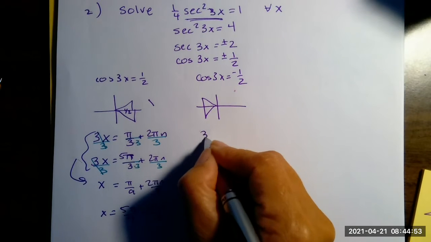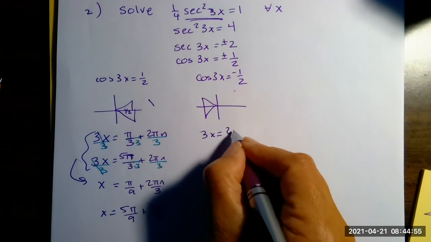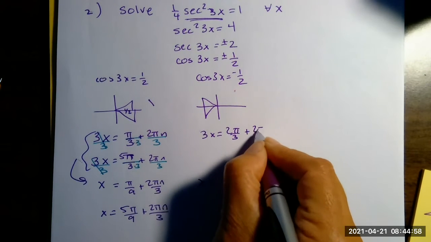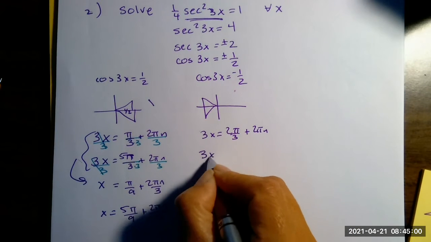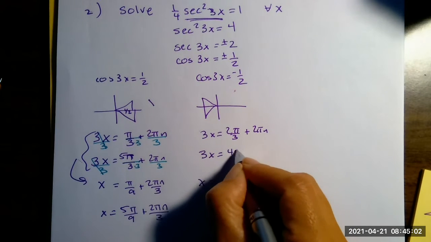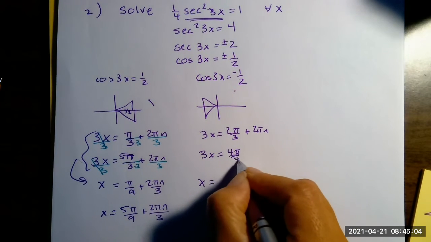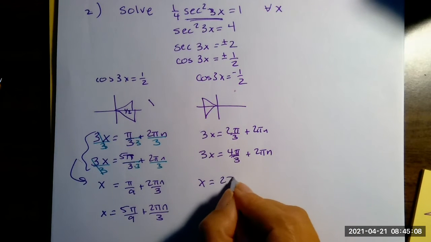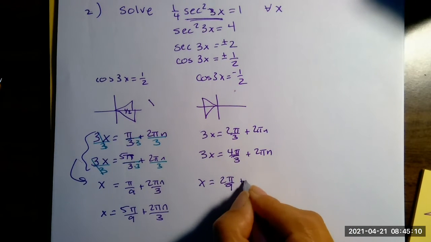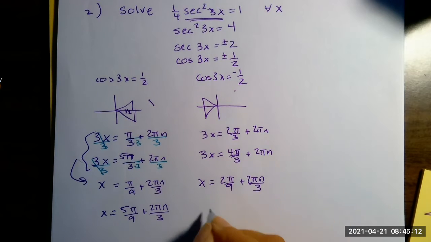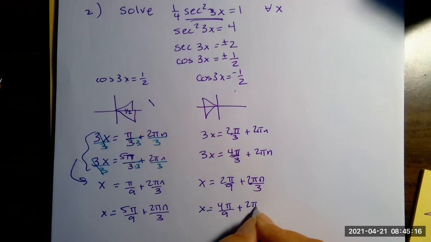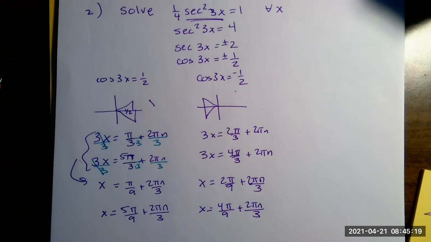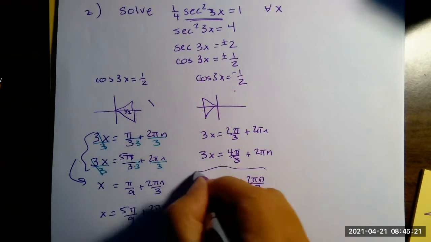I'll go ahead and write it out. 3x equals 2 pi over 3 and 4 pi over 3. All right, divide everything by 3. Okay, and so these are my 4 answers.